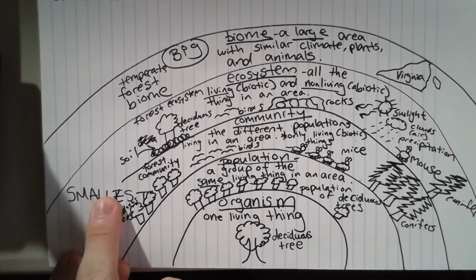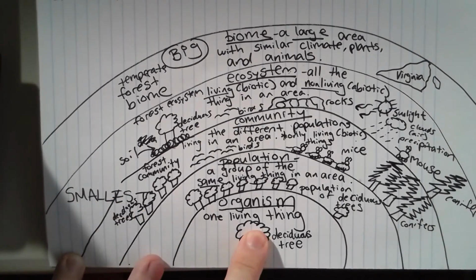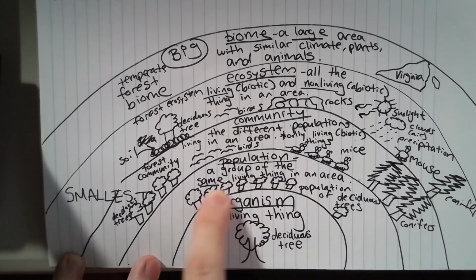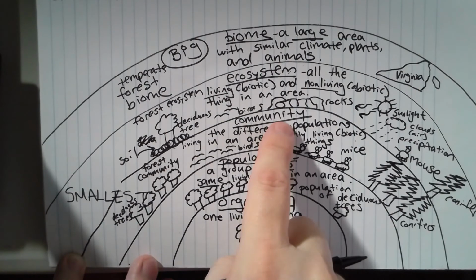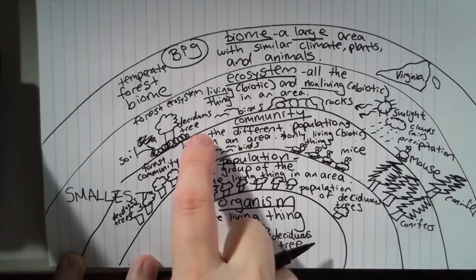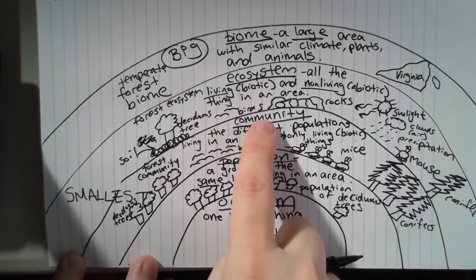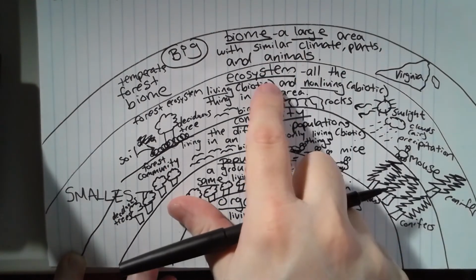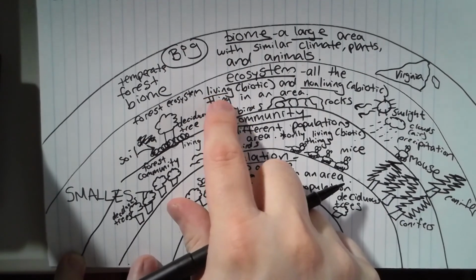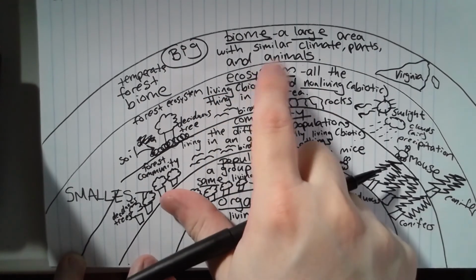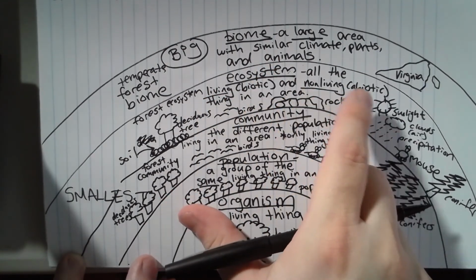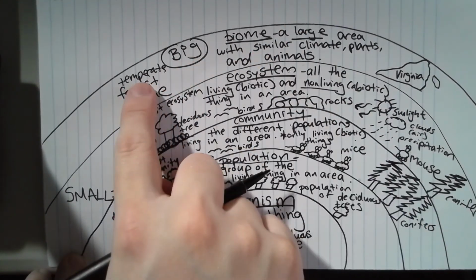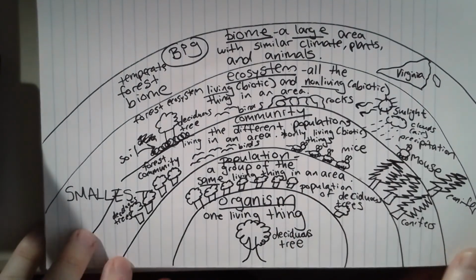So the smallest is organism, one living thing, population, a group of the same living thing in an area, community, the different populations living in an area. Community is only living things or biotic factors. Ecosystem is living and non-living things. Ecosystem is biotic and abiotic factors. And biomes are big, like a temperate forest biome in Virginia.